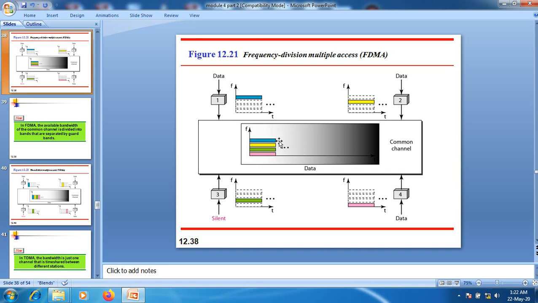And these frequency bands are separated by small guard bands here, so that we can overcome interference.